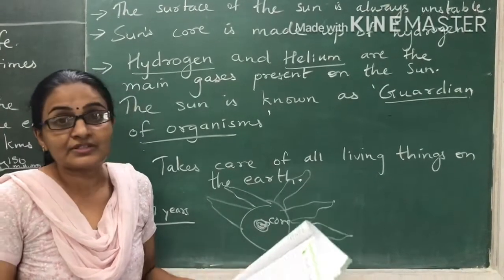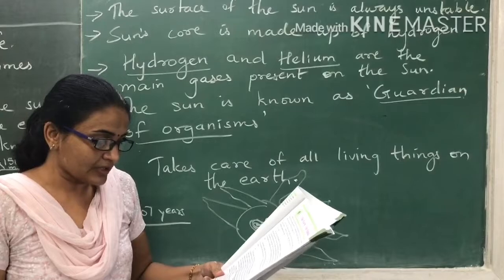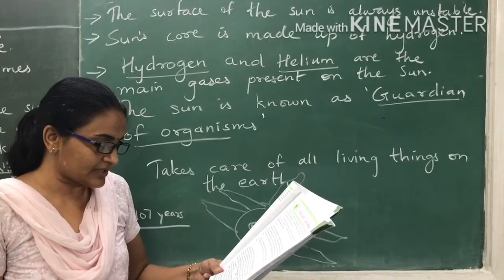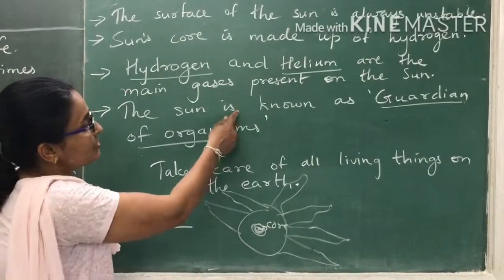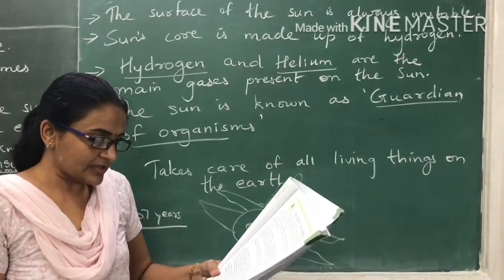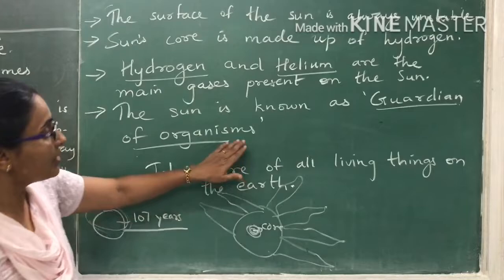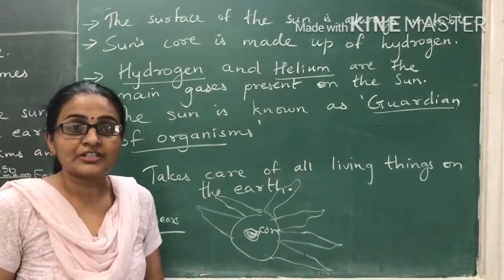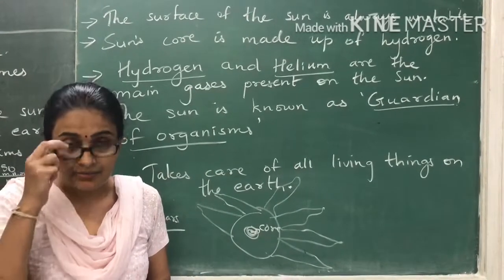So the surface of the sun is very hot. It is because of the sun's energy that organisms have developed on the earth. So it is because of the sun that there are living things on the earth. Thus the sun is known as the guardian of organisms. All these points, start writing them in your notebook.